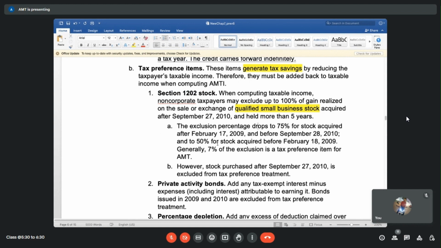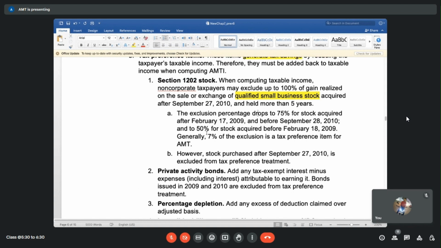Now, what is considered a small business? Would a $50 million company be considered small, or would a $500 million company be considered small? So there are certain clauses. We need to go over that to understand what is QSBS and whether the taxpayer is eligible for that exemption. But that's a different thing. We will not get into that right now. We want to just understand that if the taxpayer is getting the QSBS benefit, then does AMT kick in? If yes, then how, and what is going to be the implication of that?